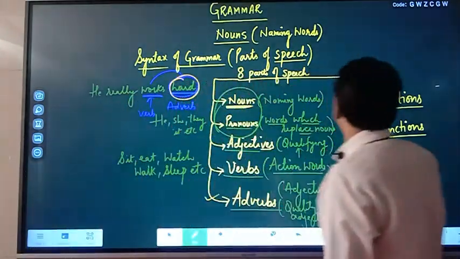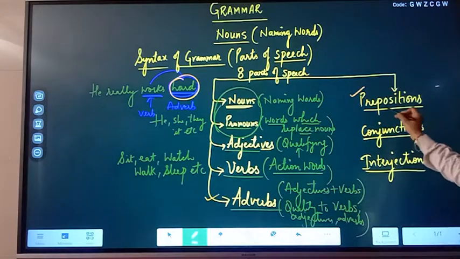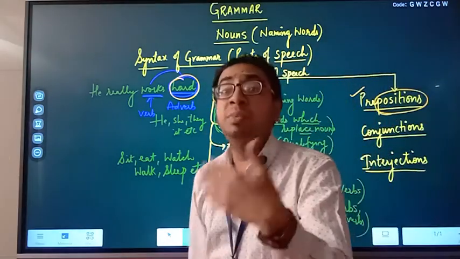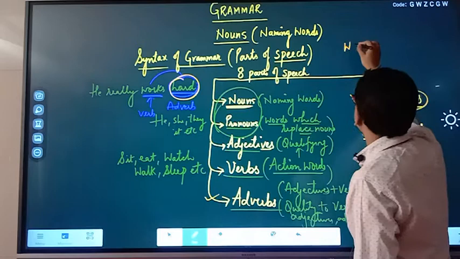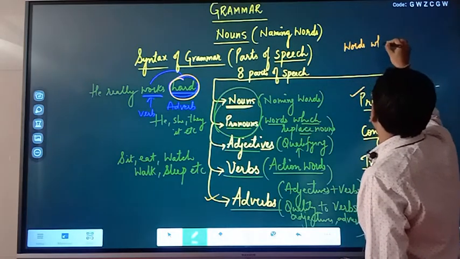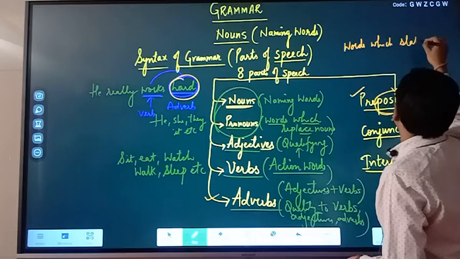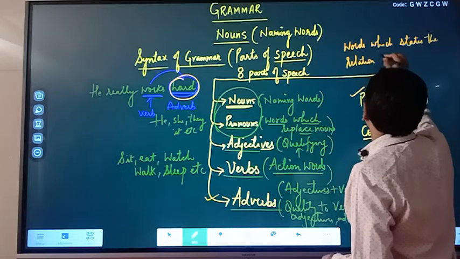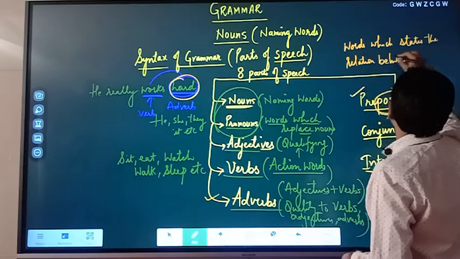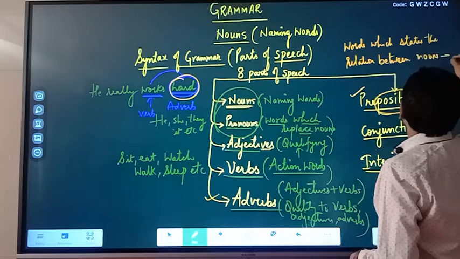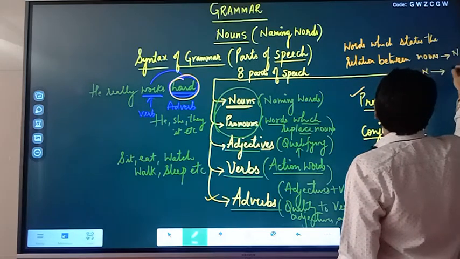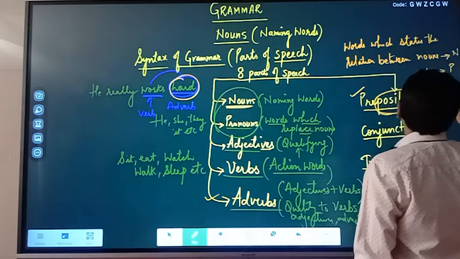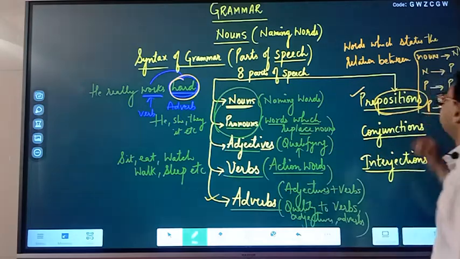Adverbs. Next, prepositions. The word itself is stating preposition. Position means something related to, and pre means before. So basically, prepositions are words which state the relation between noun and noun, noun and pronoun, or pronoun and another pronoun. This is the condition for prepositions.